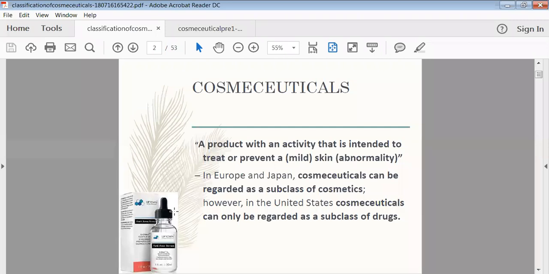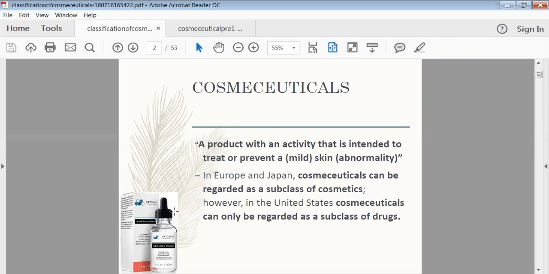In the US, cosmeceuticals can also be regarded as a subclass of drugs. It means we can say they are also called a drug, and they are also called cosmetics. But in general, we can say cosmeceuticals are a little bit more active than your cosmetics, and they are less active than the actual drugs.